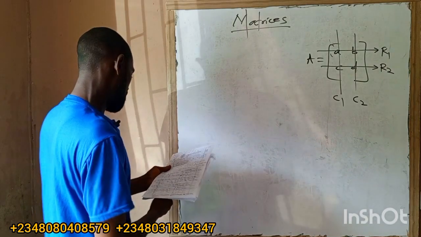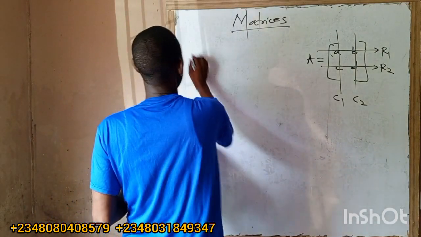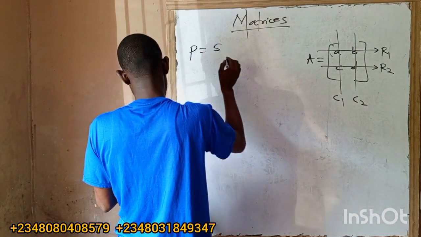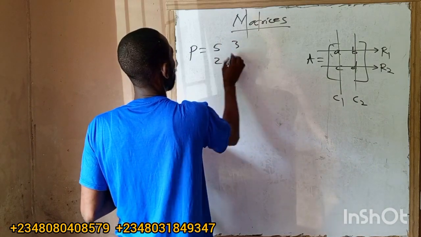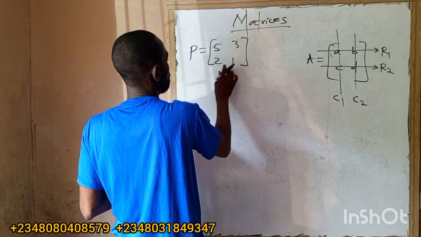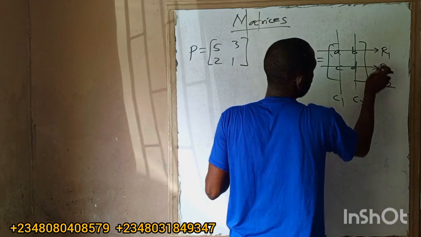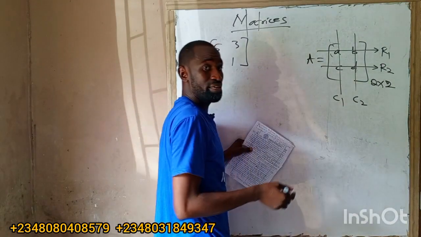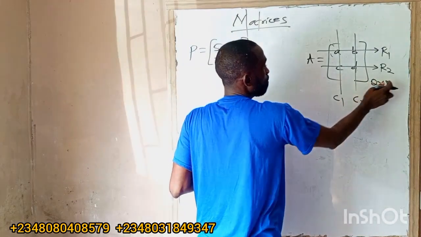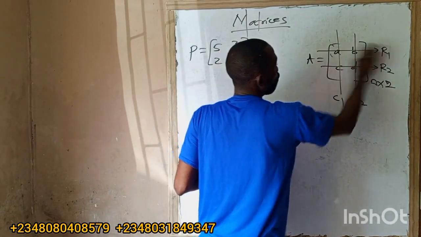Okay. Set P equals 5, 3, 2, 1. This is 2 by 2, meaning row before column. If I want to name a matrix, I will name the row before the column. Okay? 2 row, 2 column.